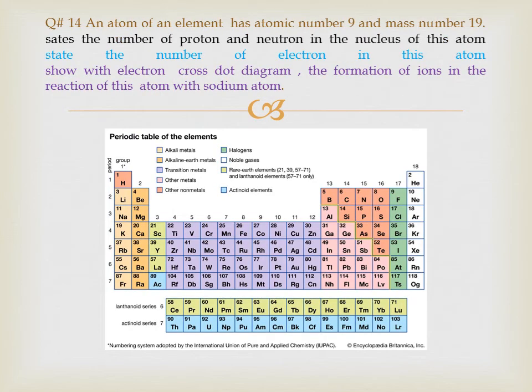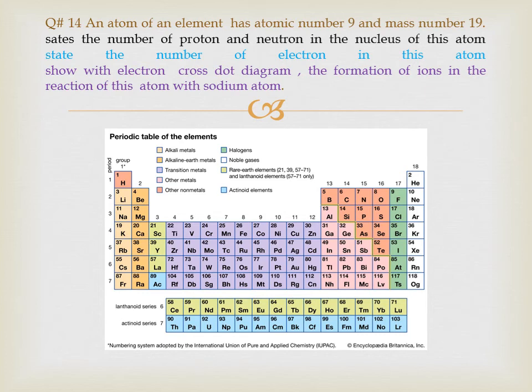Now the next question is: an atom of an element has atomic number 9 and mass number 19. Find out the protons and neutrons in the nucleus, tell the number of electrons in this atom and show the electron cross dot diagram. Okay. Firstly, let's discuss the first statement: state the number of protons and neutrons.